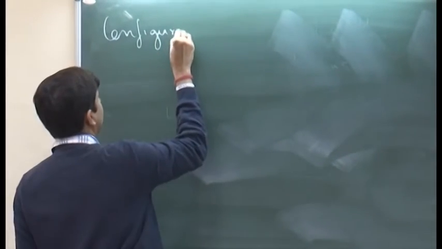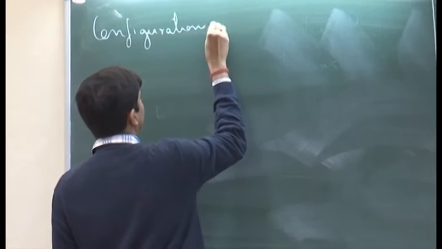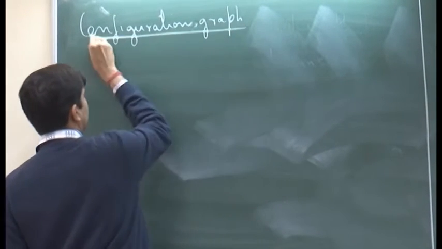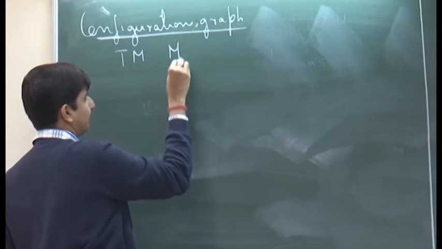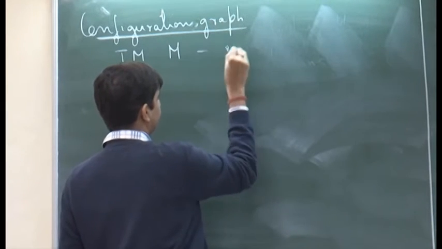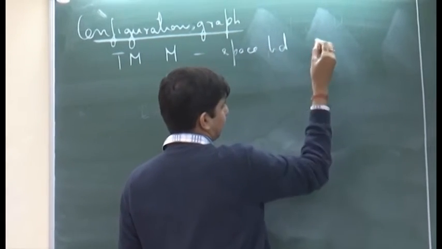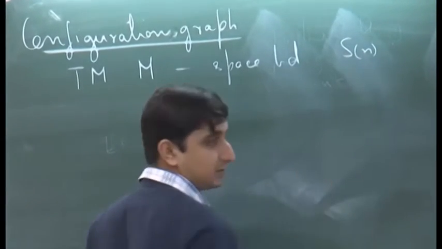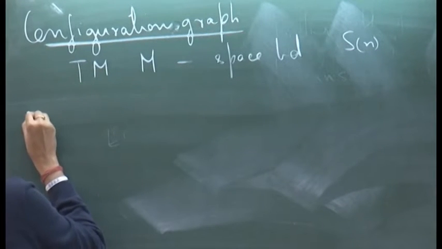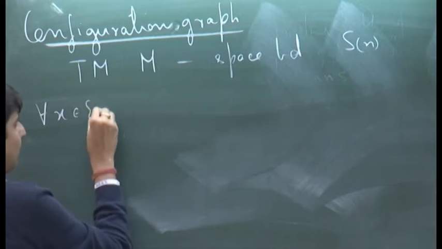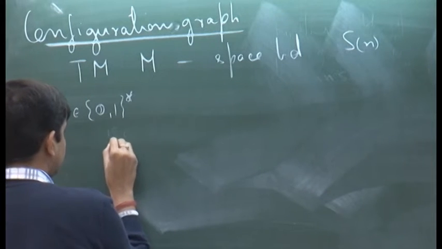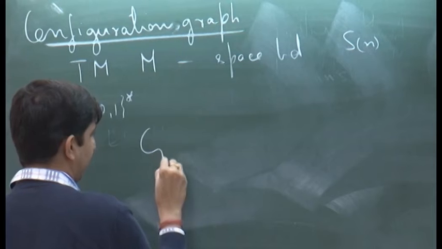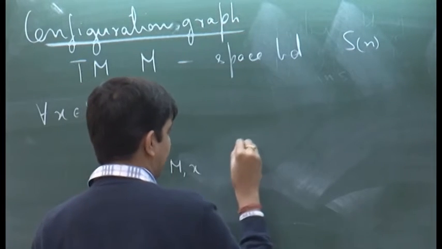So, we saw that for a Turing machine M that has a space bound, let us say, S of n, for any input x, we can construct a configuration graph that we denote by G_{M,x}, and this has size